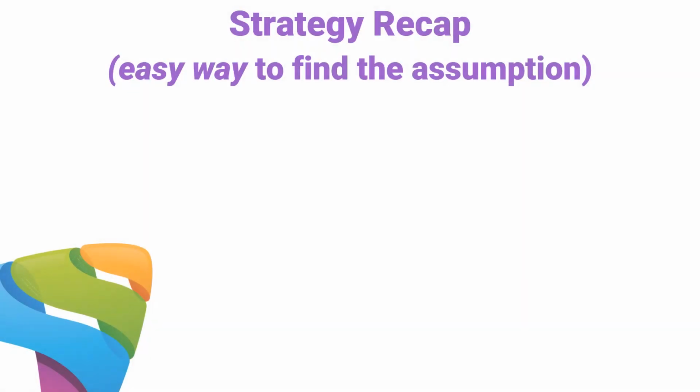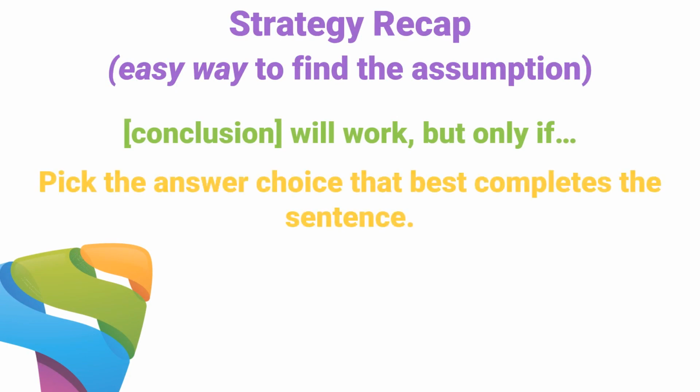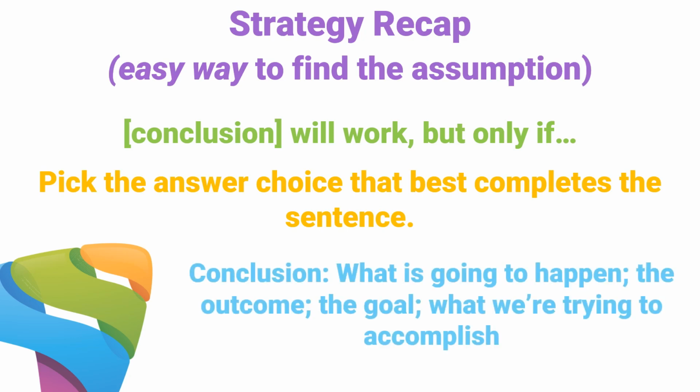Remember, the easy way to find the assumption in any of these questions is first, pick out the conclusion and then say to yourself, this conclusion will work, but only if. The answer choice that best completes that sentence is the assumption and is also the correct answer. And remember, when you're picking out a conclusion, you're looking for things like what's going to happen, or the outcome, or the goal, or what you're trying to accomplish. Okay, let's take a look at some examples.